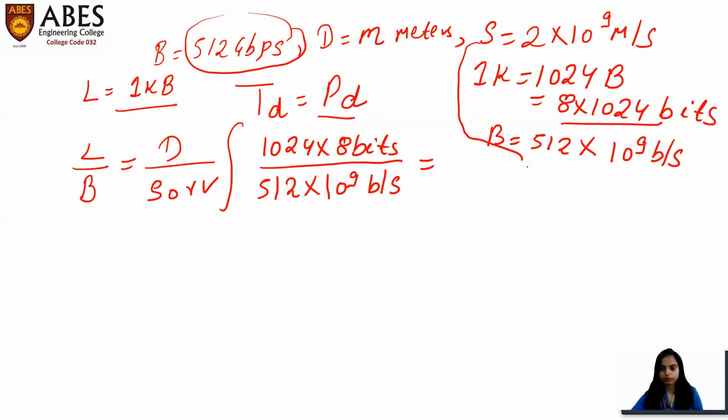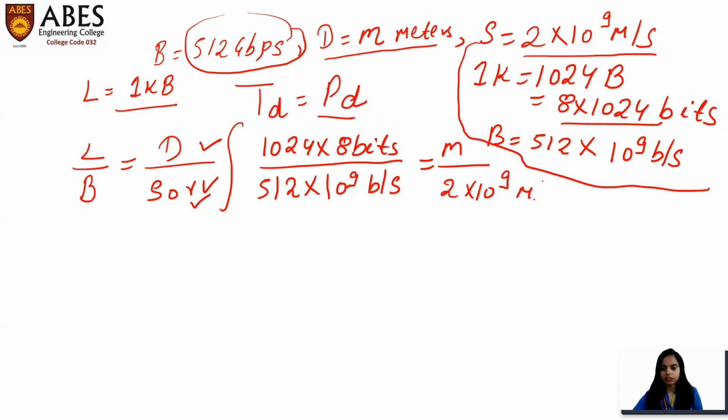Now, what they are saying? Now distance and speed. So distance is m. In the question, this is mentioned that distance is m meter, and speed is 2 into 10 to the power 9 meter per second. There is no need to convert speed into kilometer because they are asking distance m in meters. They're asking you to find out distance in meters. So there is no need to convert speed into kilometers. So we'll solve this. Simple maths you have to use.